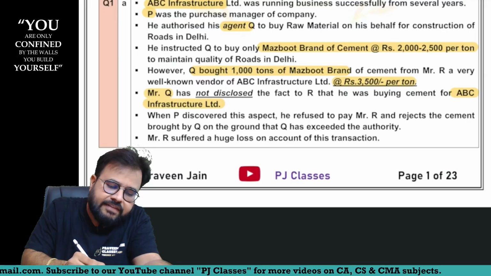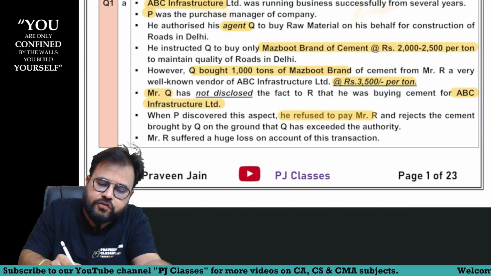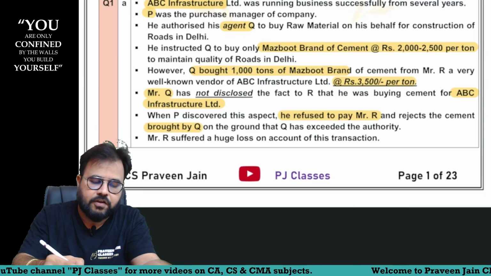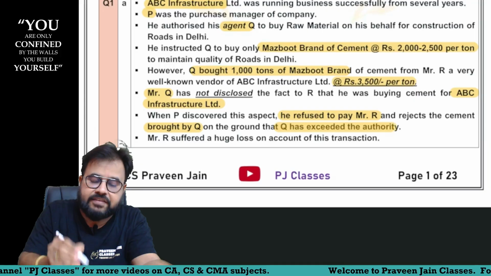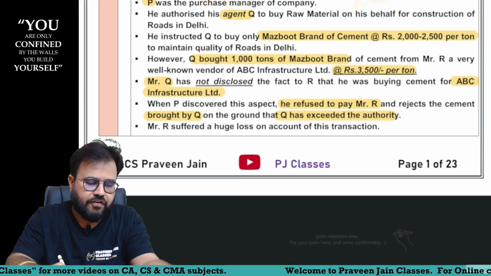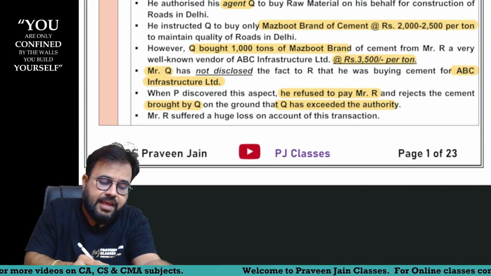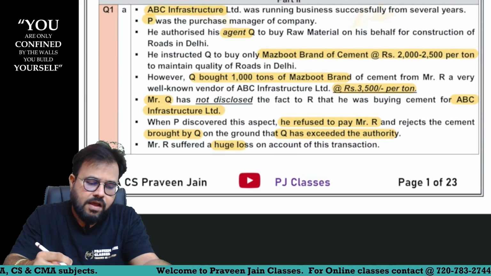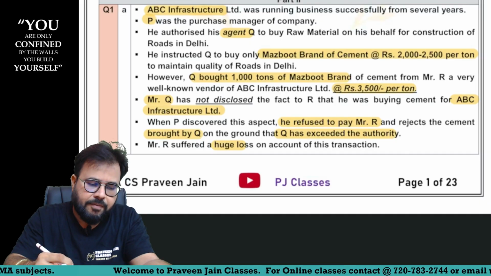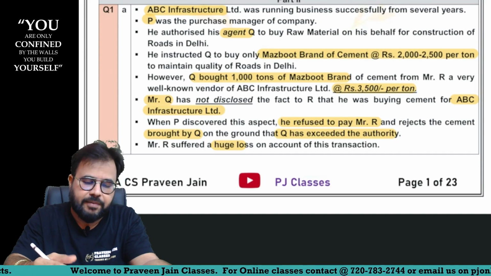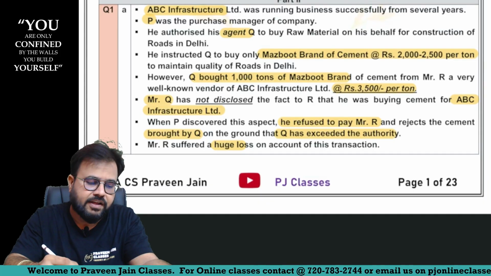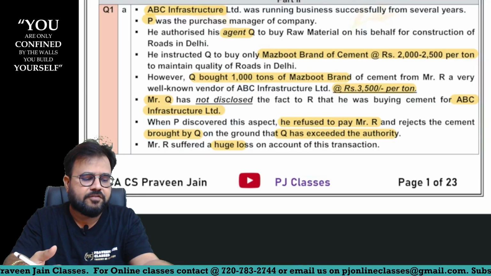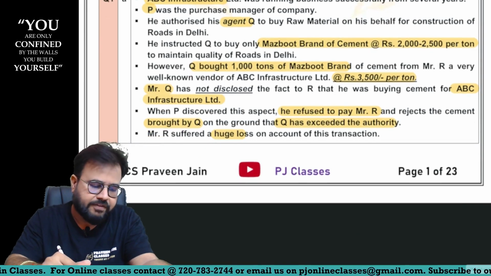Now, when P discovered this aspect, he refused to pay Mr. R and rejected the cement brought by Mr. Q on the ground that Q has exceeded his authority, which is fair enough, sir. R has suffered a huge loss. What commitment has R given, sir? He is going to sell the cement for rupees 3500 per ton to Mr. Q, and now Q is not buying, and ABC Limited, that is Mr. P, also does not want to buy, sir.